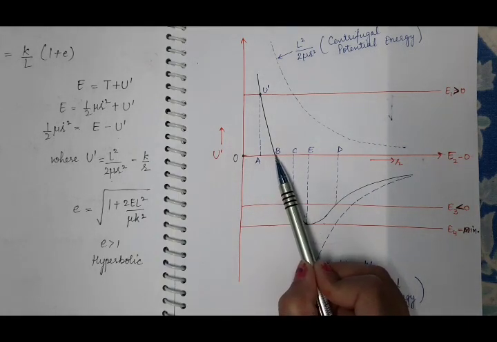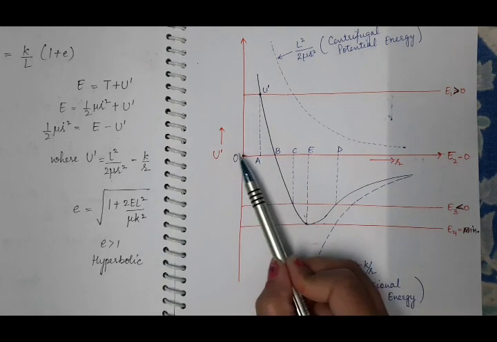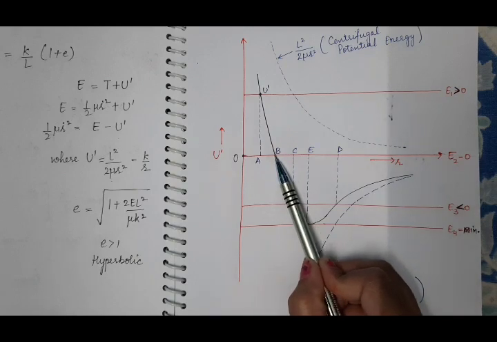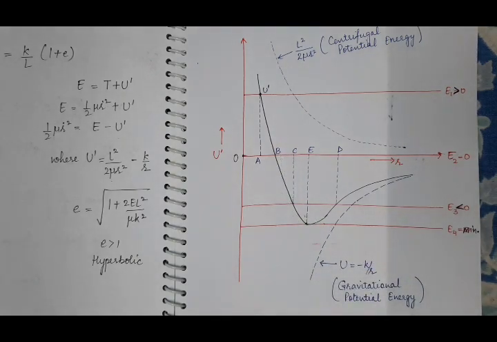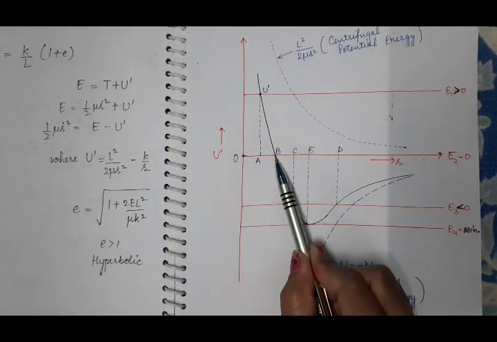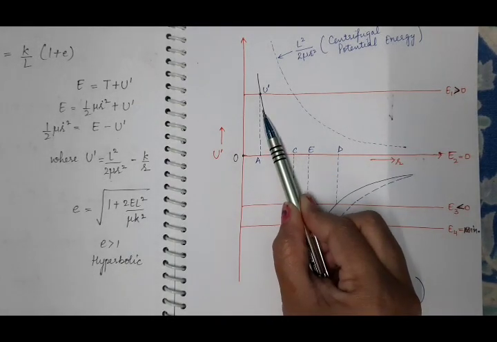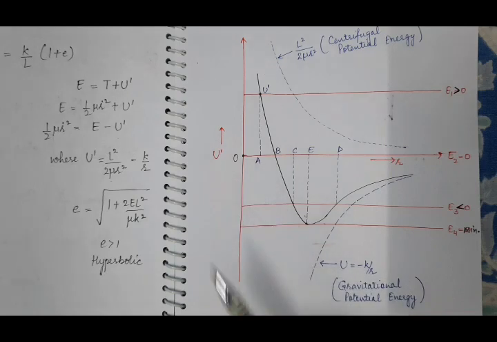Then at point B, the effective potential energy becomes 0. At that time, the total energy is equal to purely kinetic energy. Then U dash becomes positive, and the kinetic energy is decreasing.